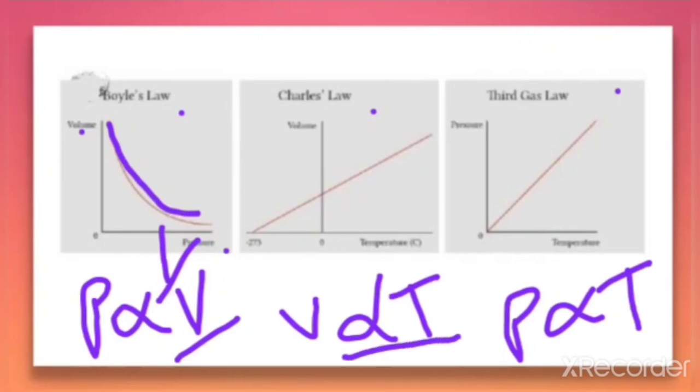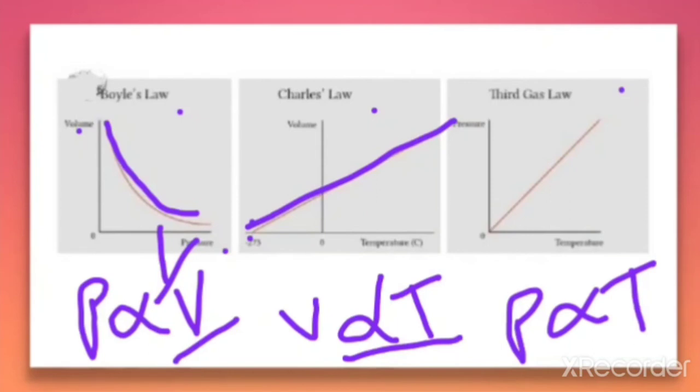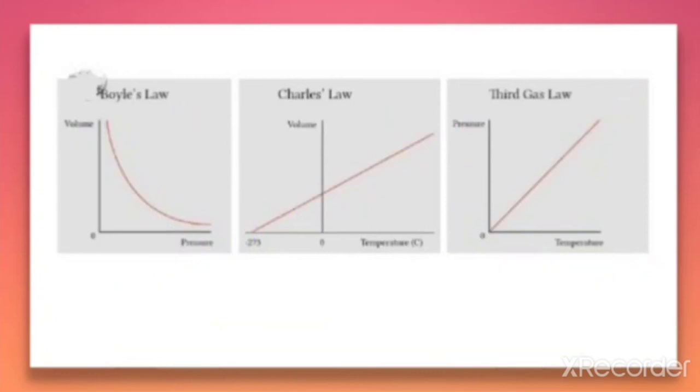But in the case of Charles' law there is a direct relation: V is directly proportional to T, so we get a straight line. And in the case of the third gas law, Gay-Lussac's law, there is also a straight line. It shows that there is a direct relation between pressure and temperature. That means when the temperature increases, the pressure also increases. So you can study these three plots together so that you can easily compare them.